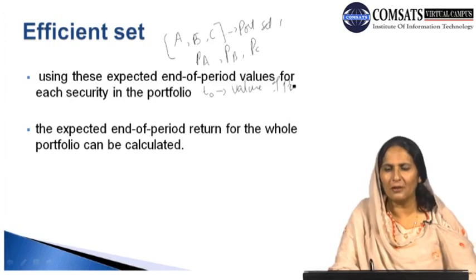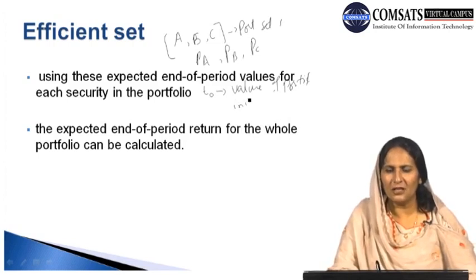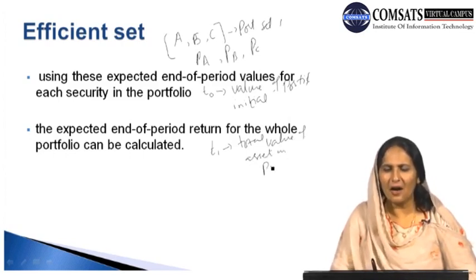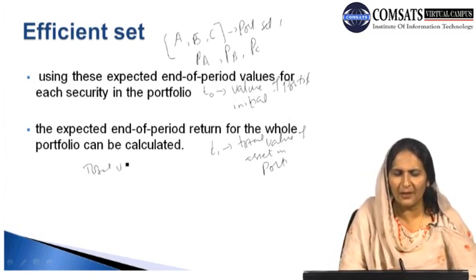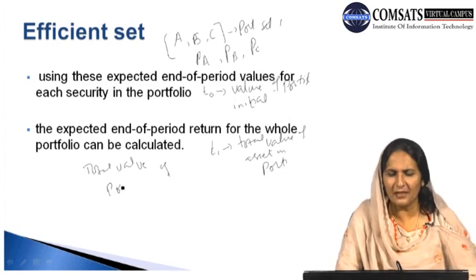The concept of the total value of the portfolio, known as the initial value of the portfolio, is taken at the point when the investment is started. And then we have the terminal value, which can be indicated by T1. This also indicates the total value of the assets kept in the portfolio. So how can this be measured? The total value of the portfolio can be measured by the aggregate of the value of all assets which are present in the portfolio.